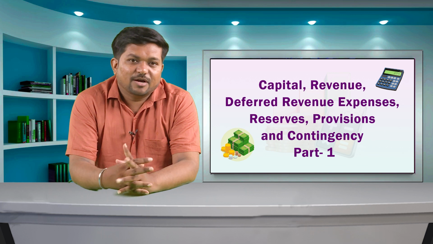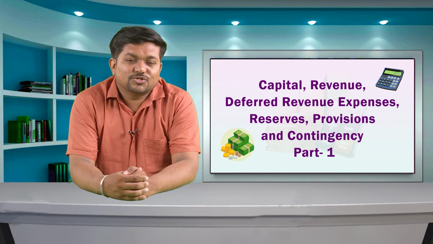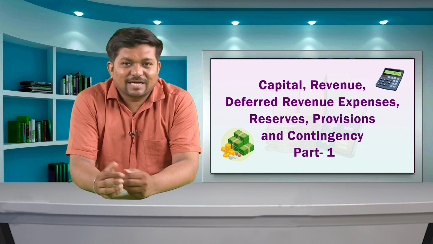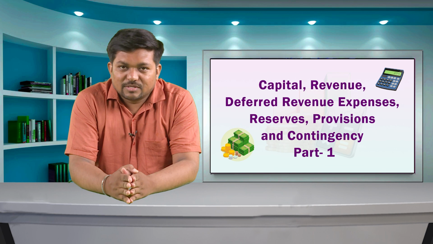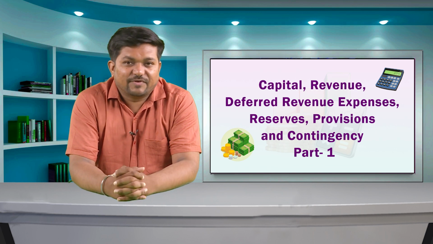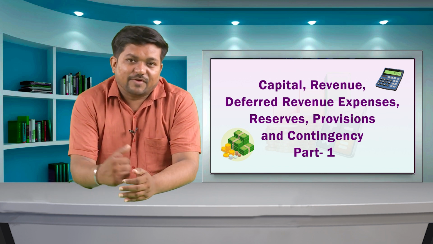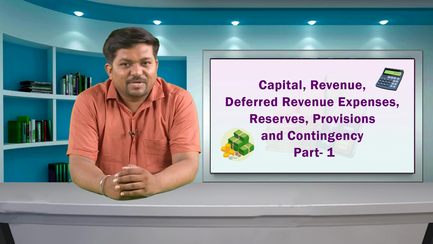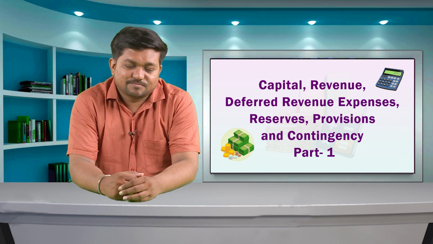Debenture redemption reserve, capital reduction reserve, investment fluctuation reserve, etc. are examples of specific reserves. Both general reserve and specific reserves are not charged against income but are appropriation of profit. Both are items of the P&L appropriation account, not of the P&L account.